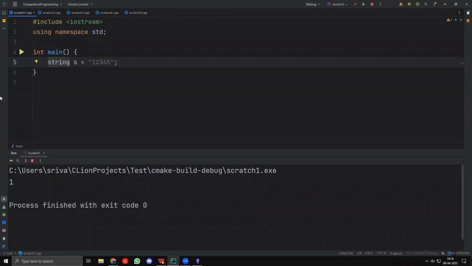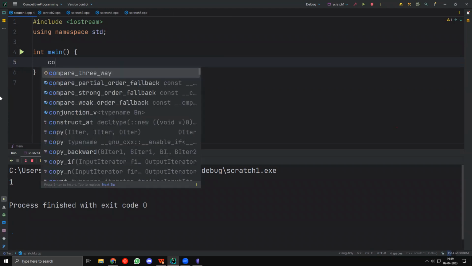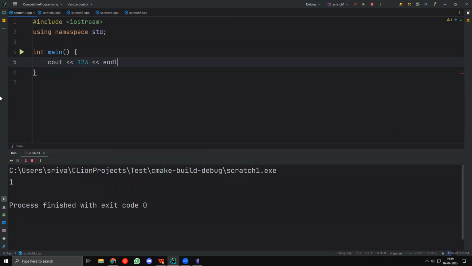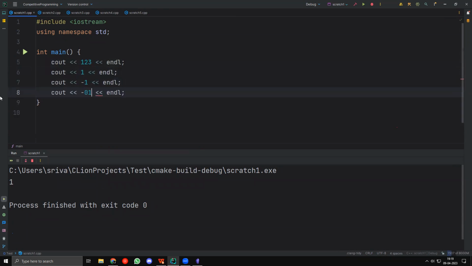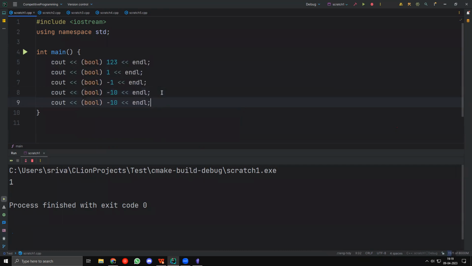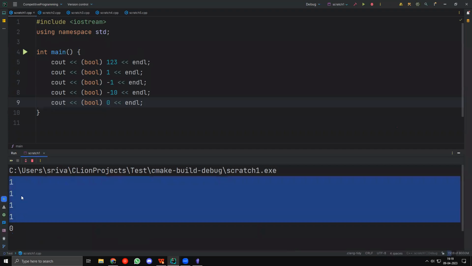Okay, can you explain bool again? Yeah, Shobit, I will explain bool again. Let's say I put 1, 2, 3, also 1, minus 1, minus 10, anything like that. And I convert all of these to bool. And I also convert bool 0. If I run this, you can see that all of these are 1. And we know that 1 means it is true, and 0 means it is false, right?